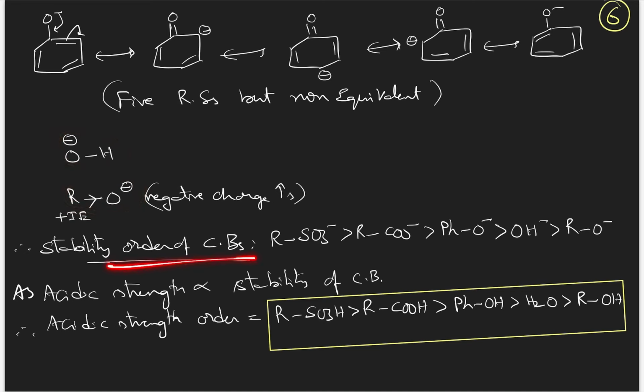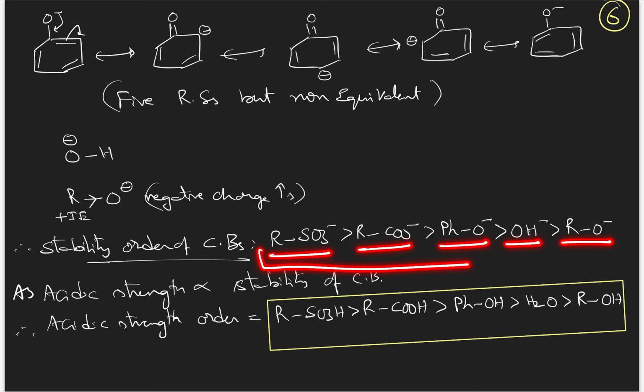Now this is the final stability order. See, RSO3 minus is more stable than RCOO minus, more stable than phenoxide, more stable than hydroxide, more stable than alkoxide. These three are resonance stabilized, among which these two are stabilized by equivalent resonance structures, and this is stabilized by non-equivalent resonance structures.